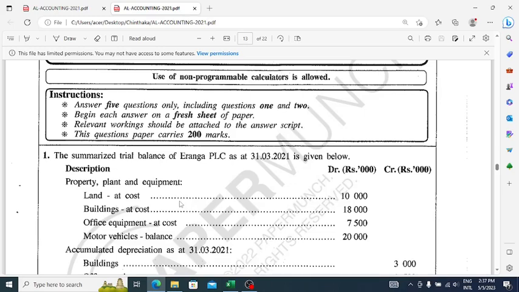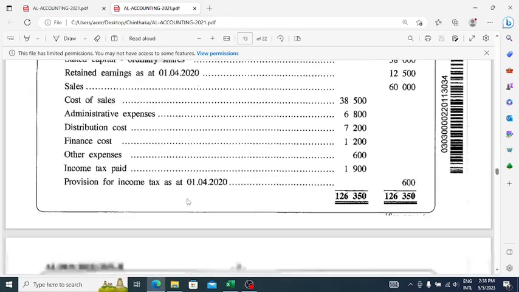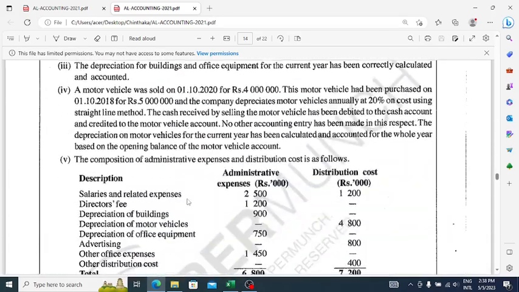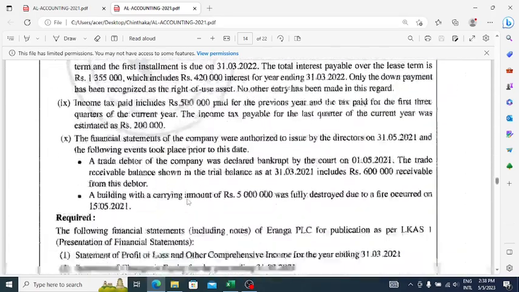Hi everyone. Today we are going to discuss question number 1 in the 2021 paper. This is related to the company accounts lesson. So I will tell you how to start this kind of question. At first, what you have to do is read what they have asked, right? They ask you to prepare, right? So okay, here we go.